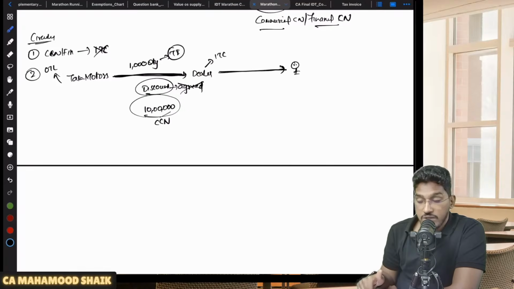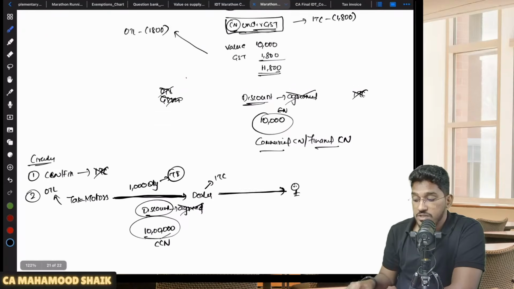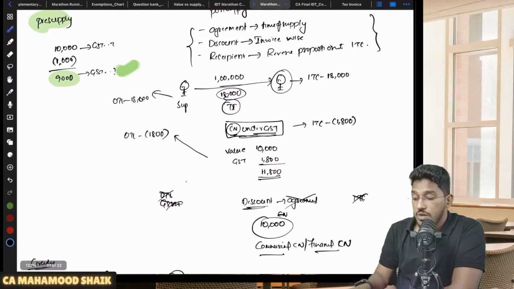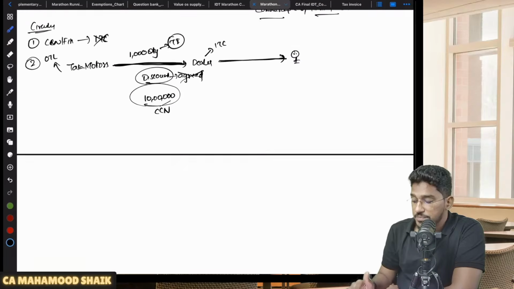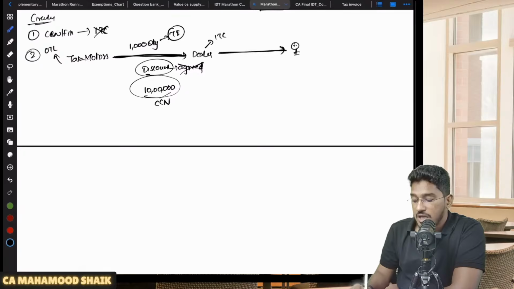Here he can't give a credit note under the GST Act because it is a post-supply discount for which there was no agreement. Only when there is an agreement will the GST amount be reduced. But here there is no agreement. Since there is no agreement, he will give a commercial credit note.